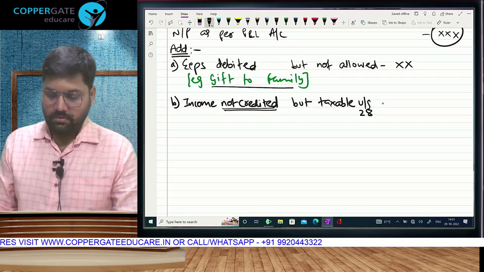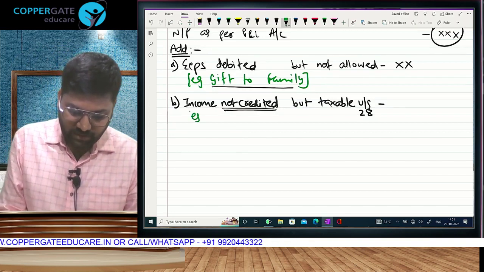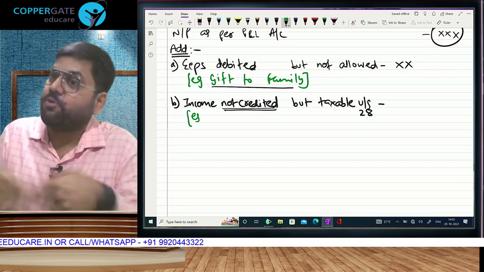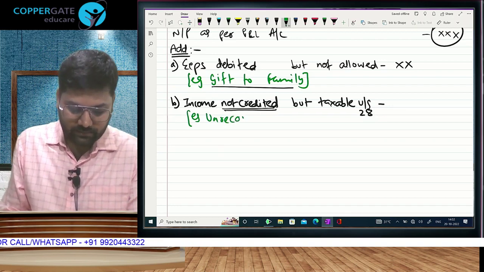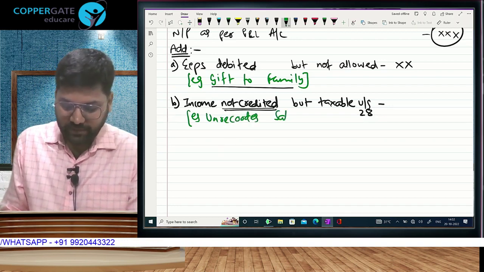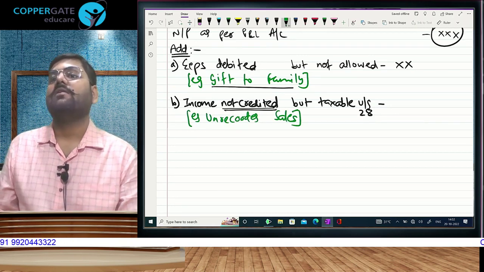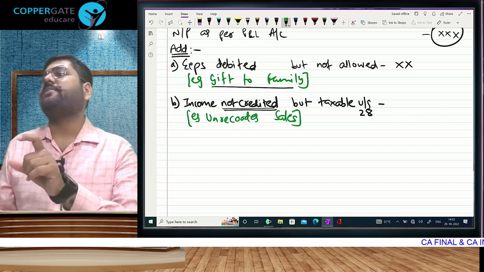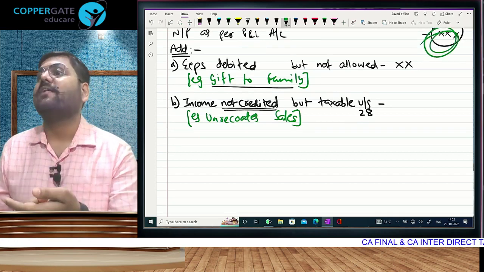Understood? Now I will give you an example with the only catch that I can't show you in the P&L, because the mistake only is that it is not written. Unrecorded means sales was not 25, it was 30. But you've erroneously omitted one bill of sales, 5 lakh rupees. With the omission of that entry, what happened to your profit figure? How to rectify?